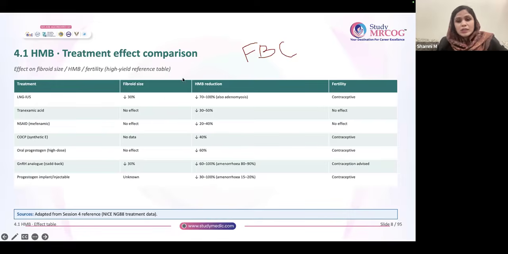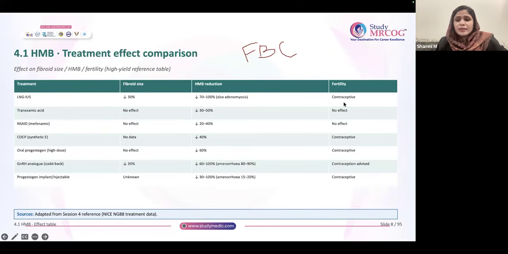Okay, now this is also important. Sometimes these figures are asked in the exam. For example, the comparison of the treatments: LNG-IUS generally decreases the fibroid size by 30%, and it decreases heavy menstrual bleeding by 70 to 100%.